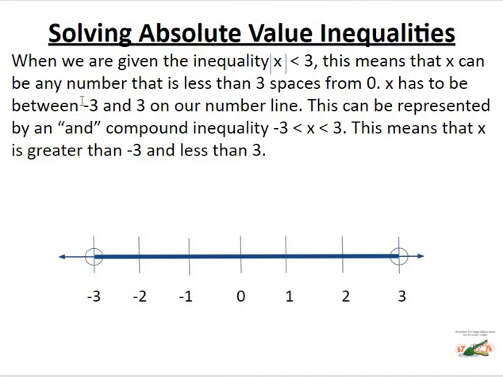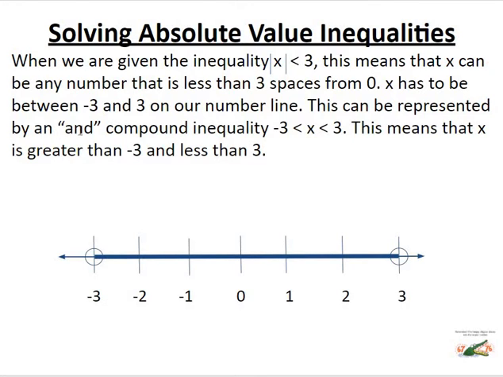X has to be between -3 and 3 on our number line because the absolute value of anything over -3 but less than +3 is going to be less than 3. So x can be -2, it could be -1, it could be 0, it could be +1, it could be +2. This is represented by what we call an AND compound inequality.